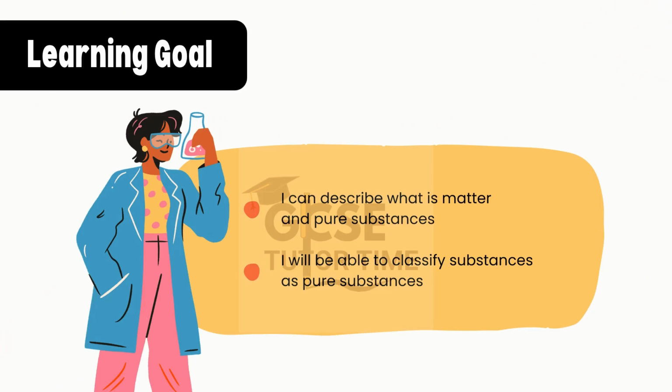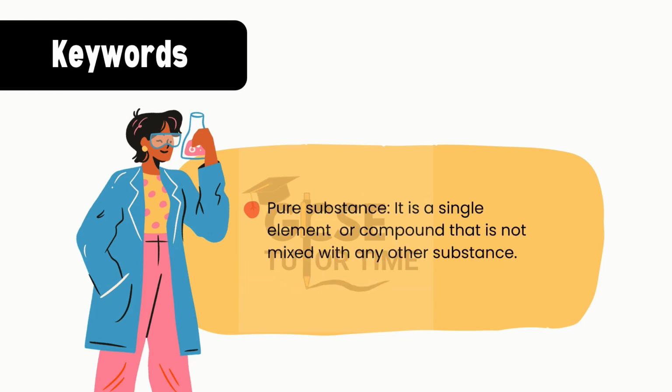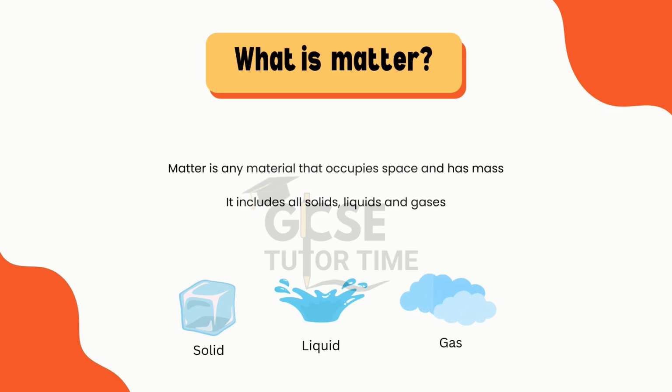Learning goal. I can describe what matter and pure substances are. I will be able to classify substances as pure substances. Keywords. Pure substance: it is a single element or compound that is not mixed with any other substance.